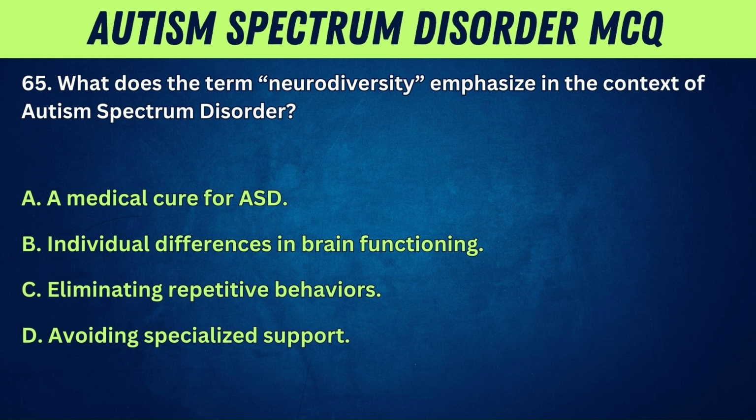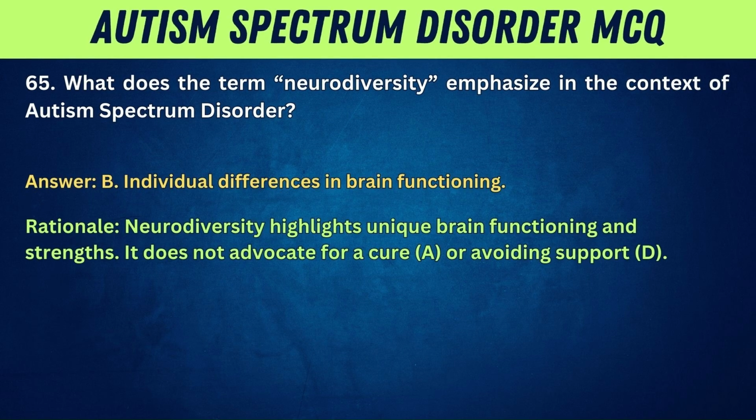C. Eliminating repetitive behaviors. D. Avoiding specialized support. Answer: B. Individual differences in brain functioning. Rationale: Neurodiversity highlights unique brain functioning and strengths. It does not advocate for cure, A, or avoiding support, D.